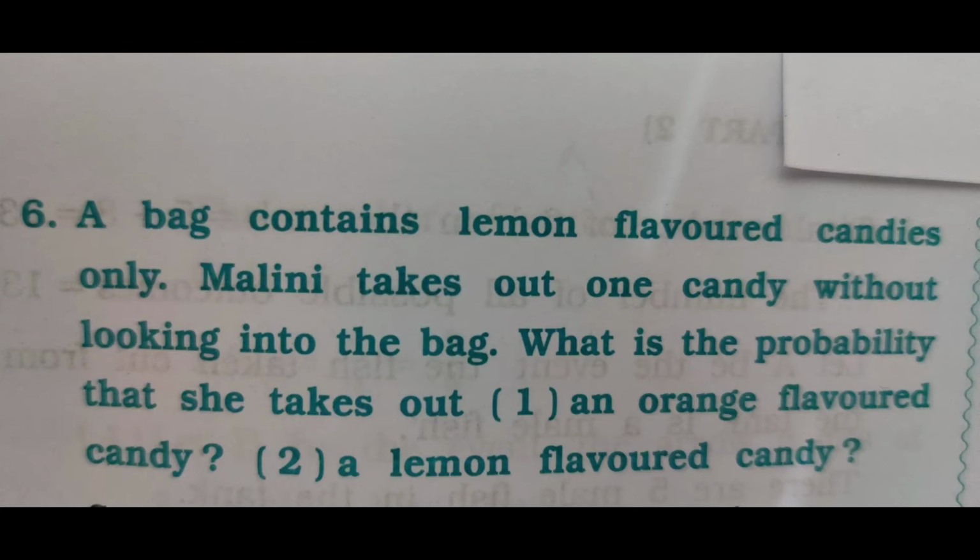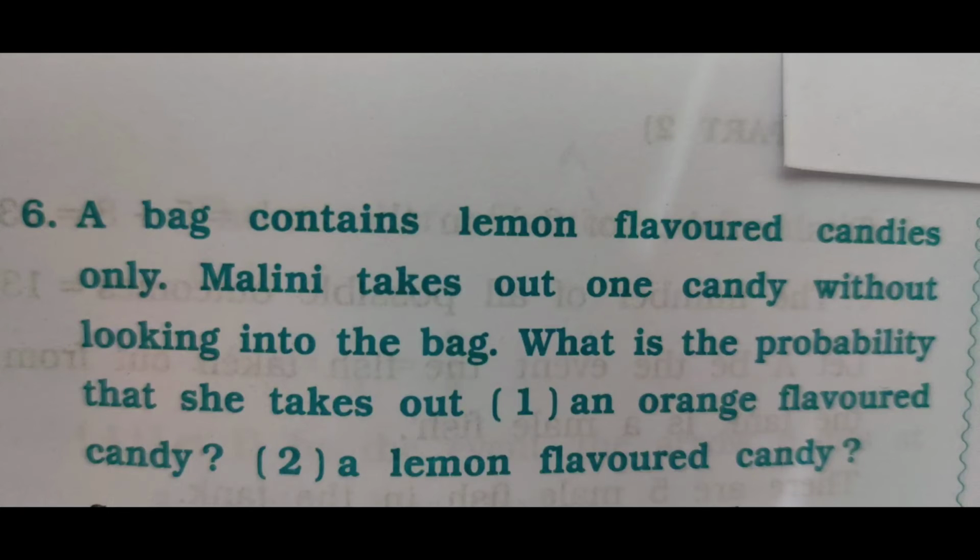Let us solve this example. Suppose the bag contains n candies. So the number of lemon flavored candies is equal to n, and the number of orange flavored candies is equal to 0, because the bag contains only lemon flavored candy.